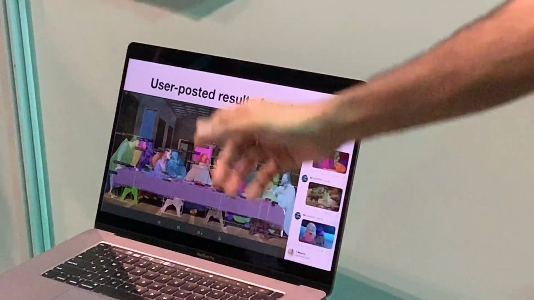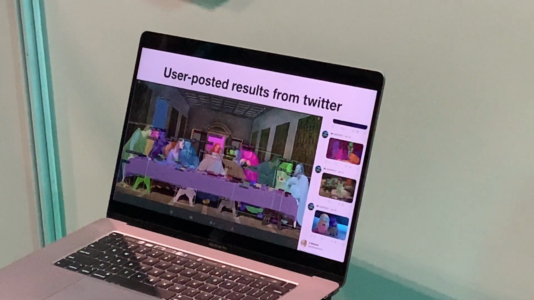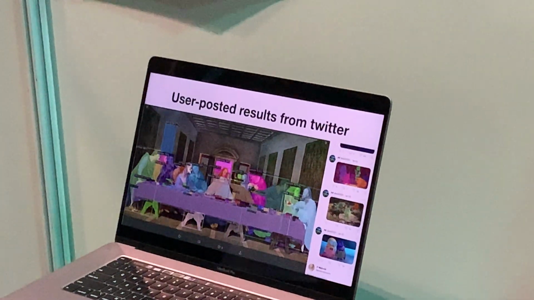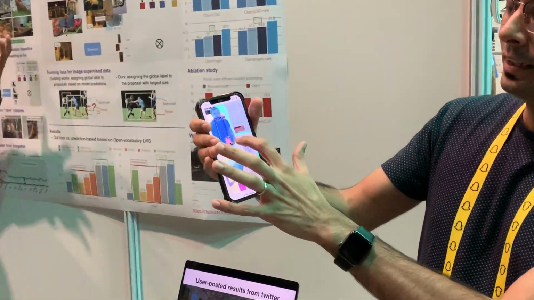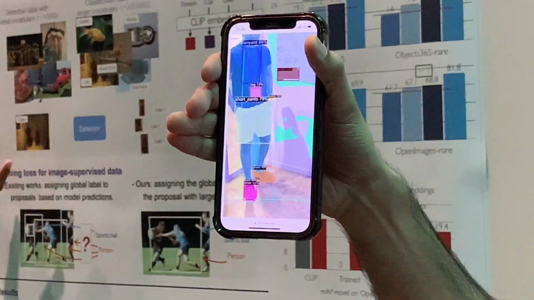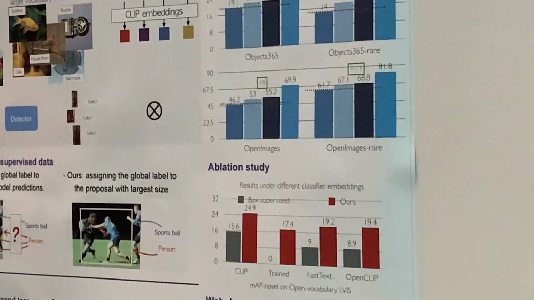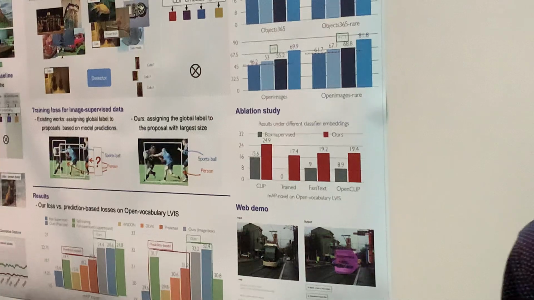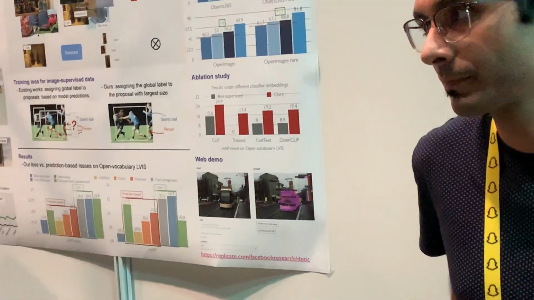Here is an image of people trying it out on Twitter. It works on paintings, it works on cartoons. There's a web demo as well, so you can upload images. So here is, again, Rohit, and you can see it's detecting his shoes, it's detecting his lanyard and his tag and so on. And these are classes that it has not seen in different datasets. Also it predicts masks as well, so it basically detects segmentation.